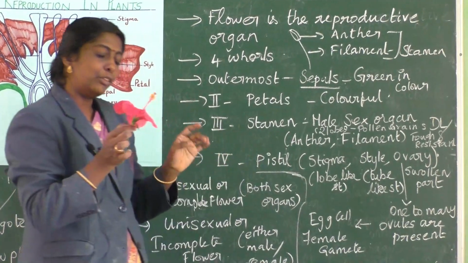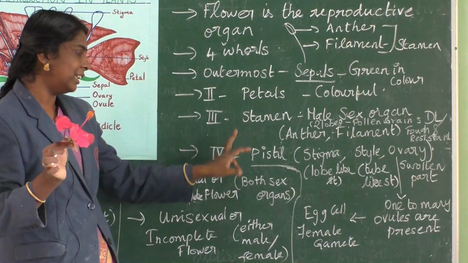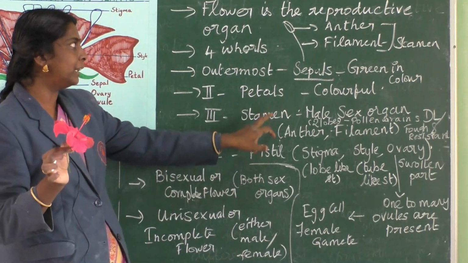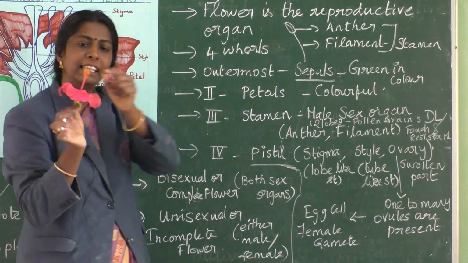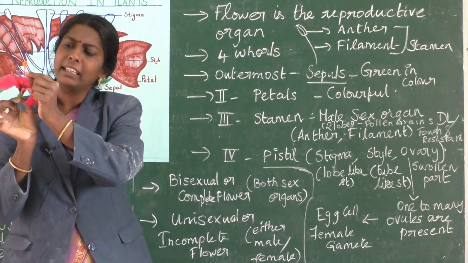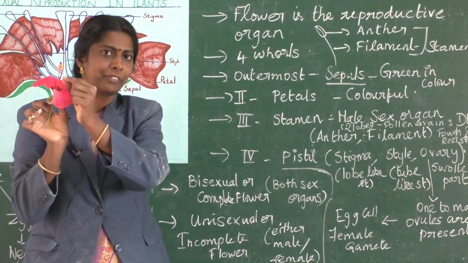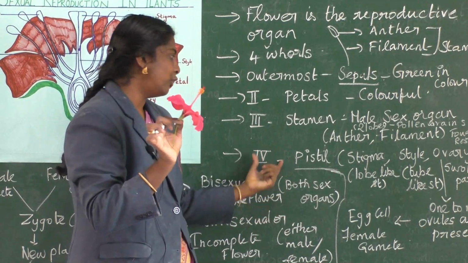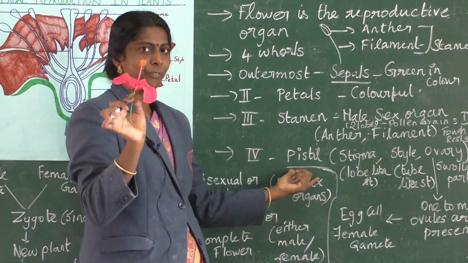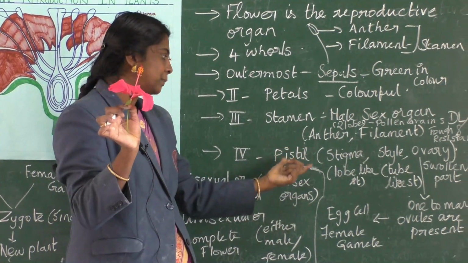Now the fourth part, the third was stamen, it's over. Stamen is a combination of anther and filament. Anther is the yellow colored part and the red colored part down is the filament. Clear? Now the fourth part is pistil.